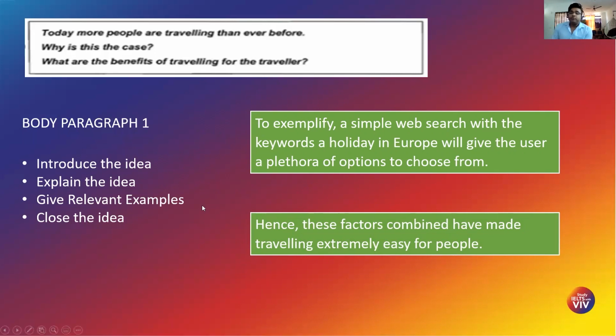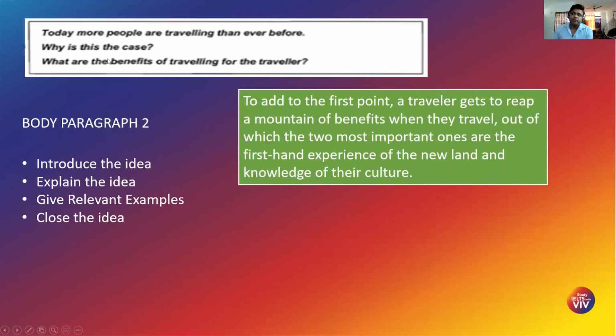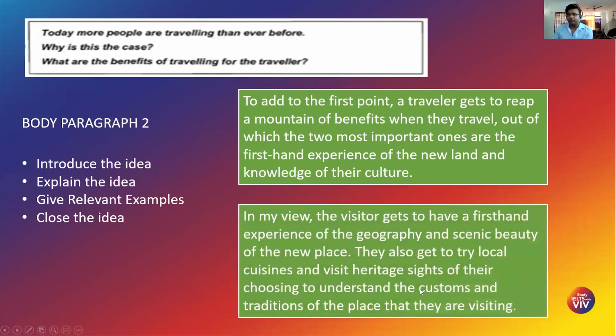All right, then moving on to body paragraph 2, where I have addressed the second question. I have added an idea over here saying, what are the benefits? I have given two benefits here because it asks for benefits. I put that in one sentence over here, then taken the time and added an explanation for it. Once again, you can pause here and quickly go through the text, see the great vocabulary used here.